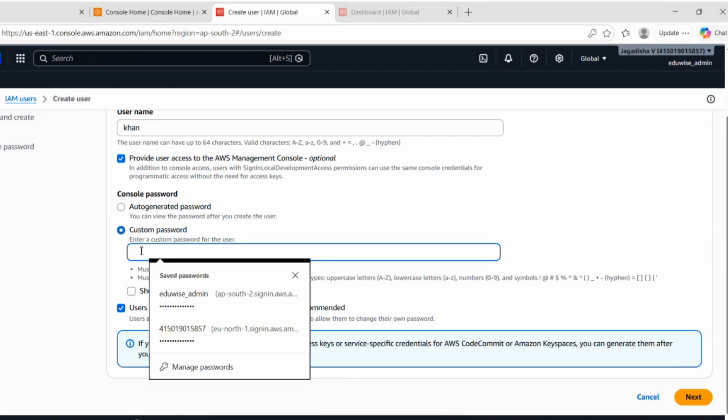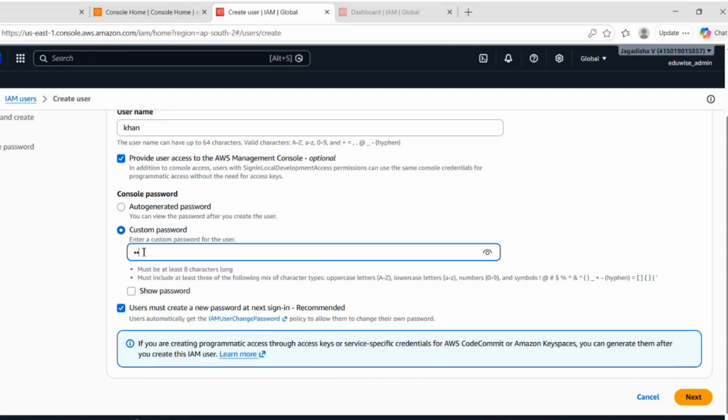So I will provide one very simple password like Khan. It must be at least 8 characters, right? If you choose this option, you are able to see it, or else you can see it here as well.